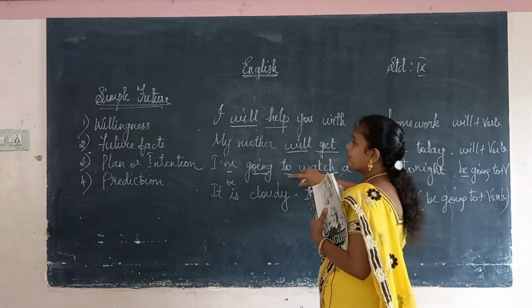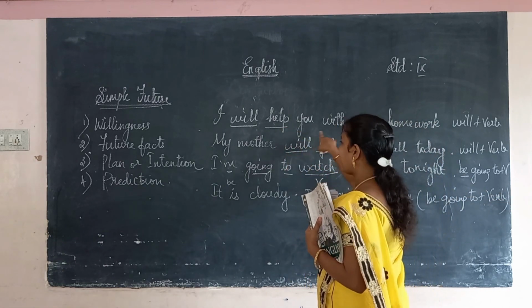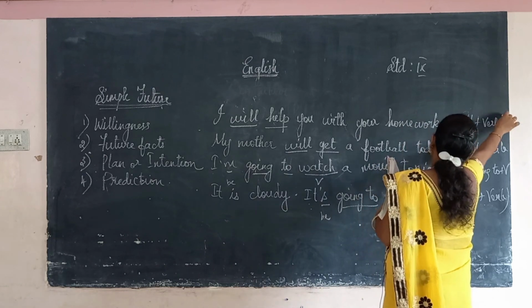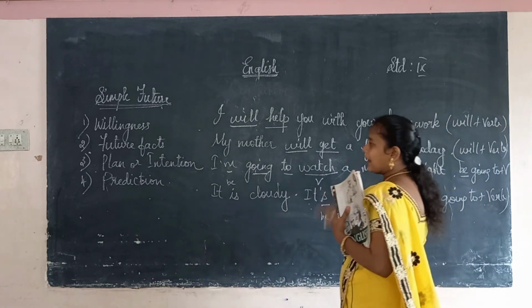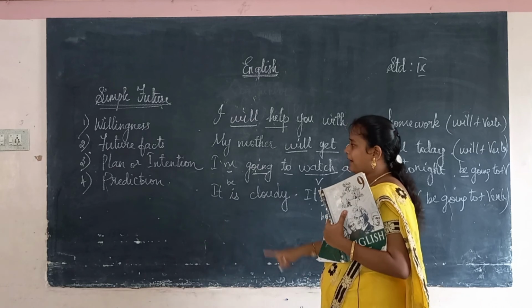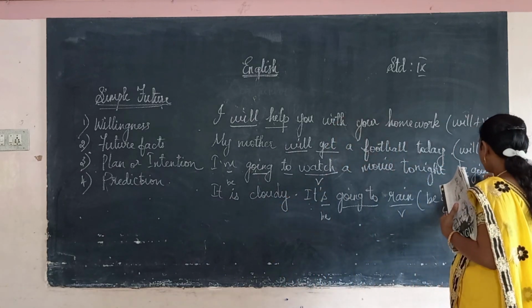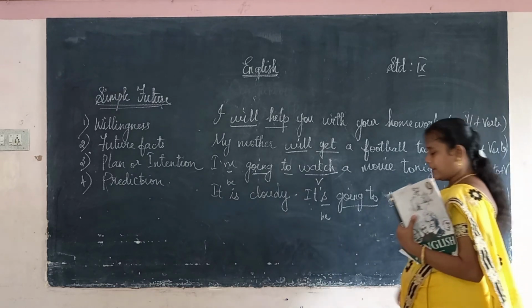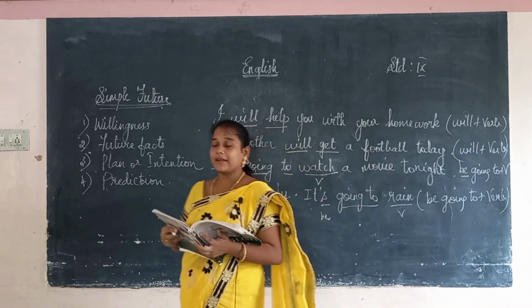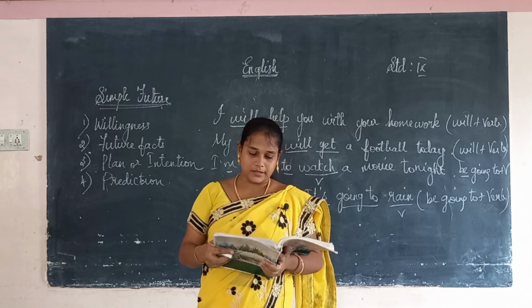In the case of willingness and future fact, the verb is in the form of will plus verb. And in plan or intention or prediction, we use be verb going to verb. So this is how we have to write the simple future tense.